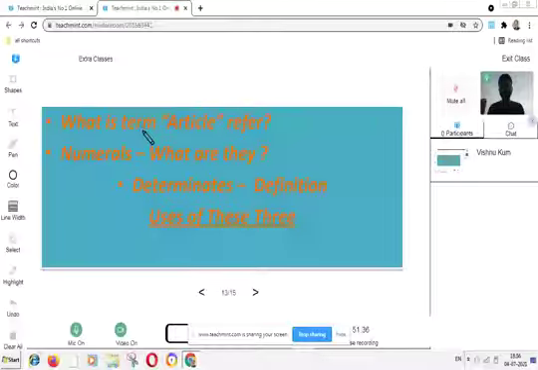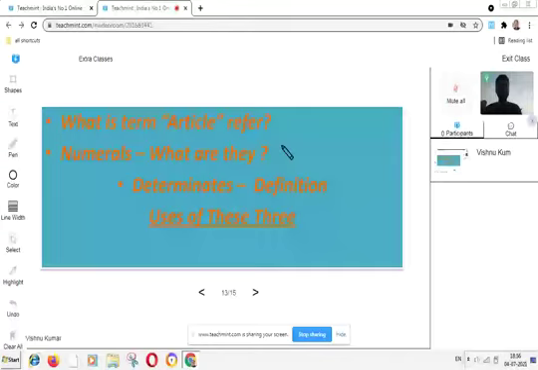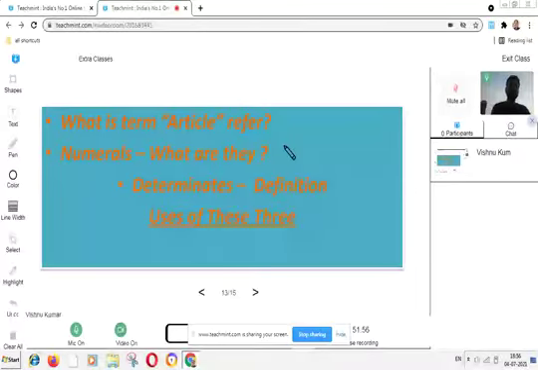Mainly, there are 8 parts of speech, but in some books, some writers have described article, numerals, and determinants as parts of speech. So, we will also include these three in the parts of speech for you.